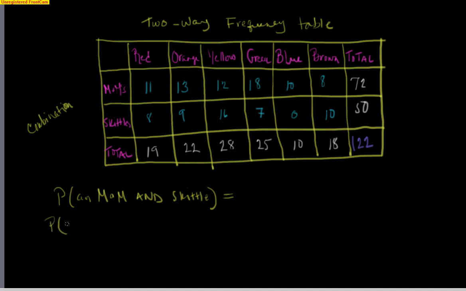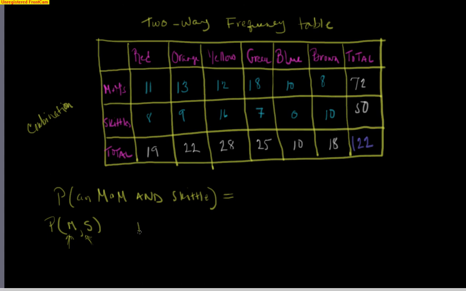When we write it in this form, we're talking about the first thing happening in the first spot. So in other words, if I write this as an M&M followed by a Skittle, that means I first draw an M&M and then I draw a Skittle. Again, this is two events. Even though you're taking them out at the same time, what's really happening is first you're drawing one candy and then you're drawing another candy. So one way you can get an M&M and a Skittle is to put your hand in the cup, first pull out an M&M and then pull out a Skittle.